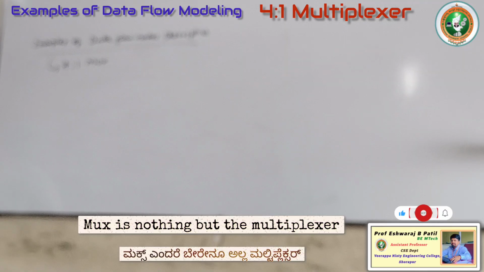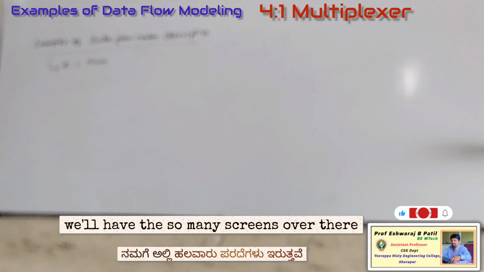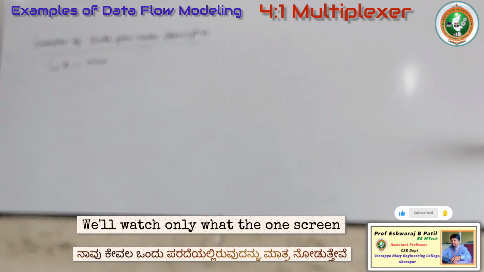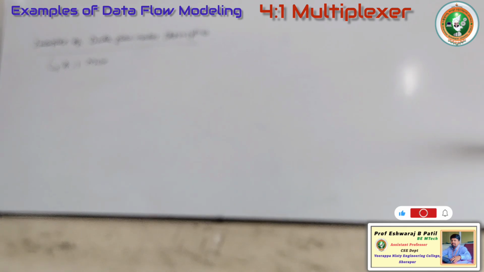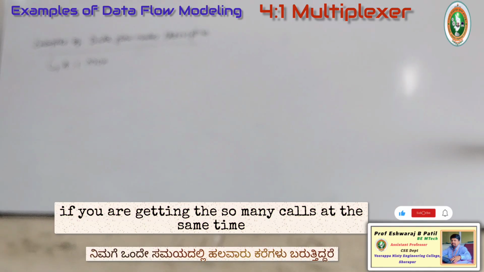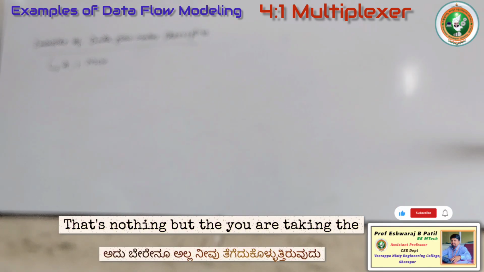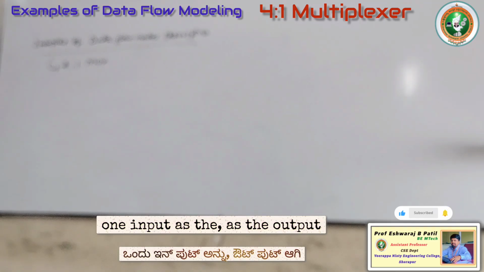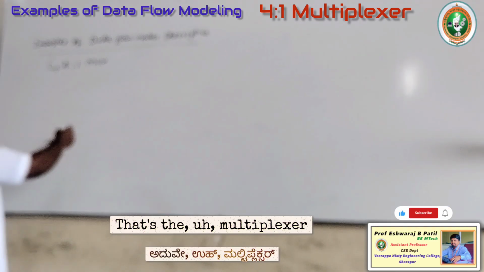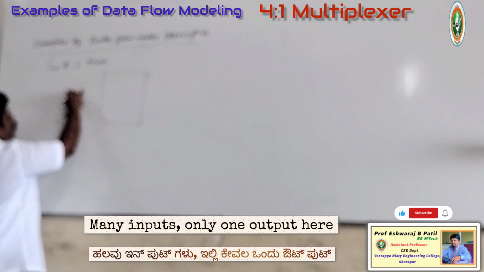Mux is nothing but the multiplexer. If you go to any theater, we have so many screens over there, but we'll watch only one screen. Similarly, even on the telephone, if you are getting so many calls at the same time, we'll attend only one call. That's nothing but taking one input as the output. That's the multiplexer. A multiplexer will have many inputs, only one output.